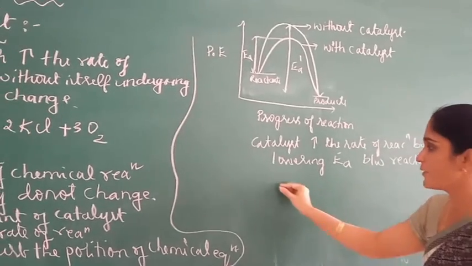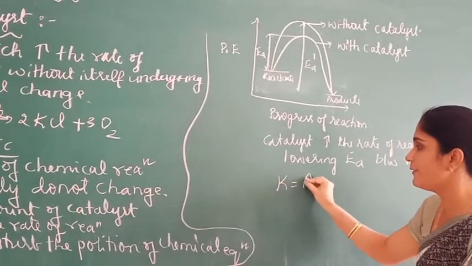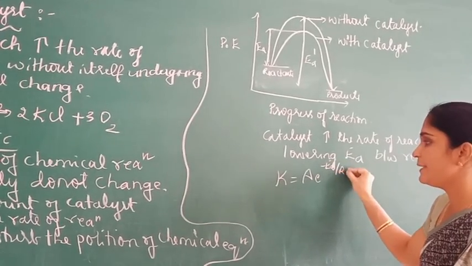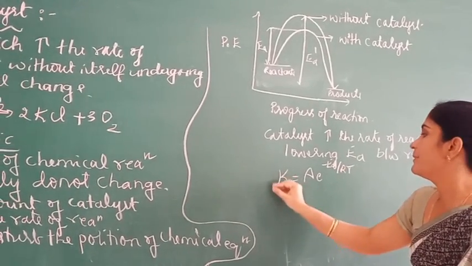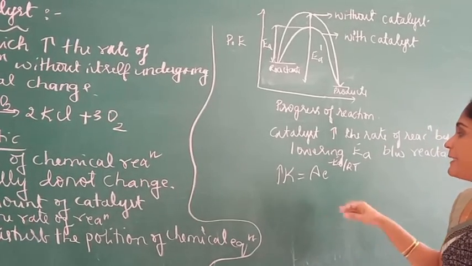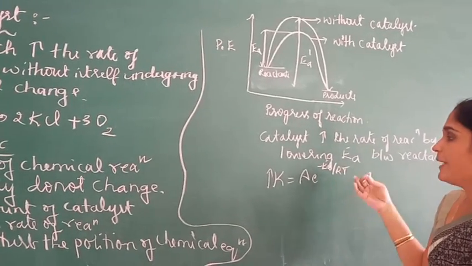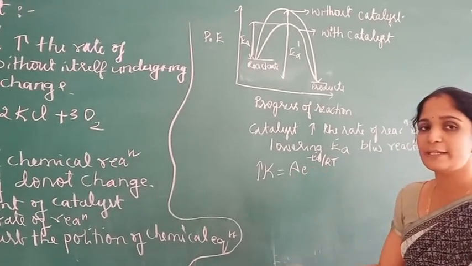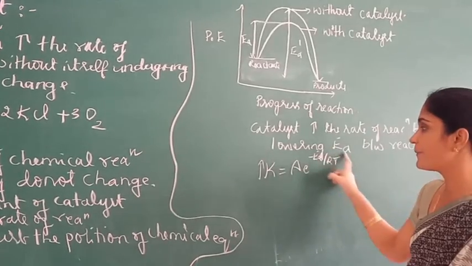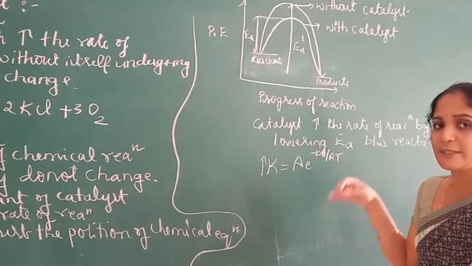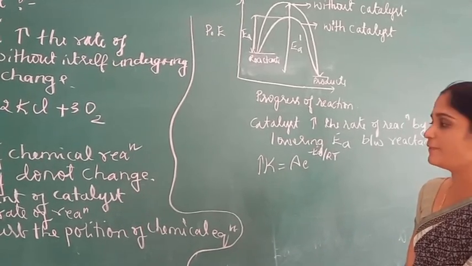From Arrhenius equation, we know that K equals A into e to the power of minus EA by RT. From the Arrhenius equation, the rate constant or rate of a reaction increases with increase in temperature, and by decreasing activation energy, the rate constant or rate of a reaction increases.